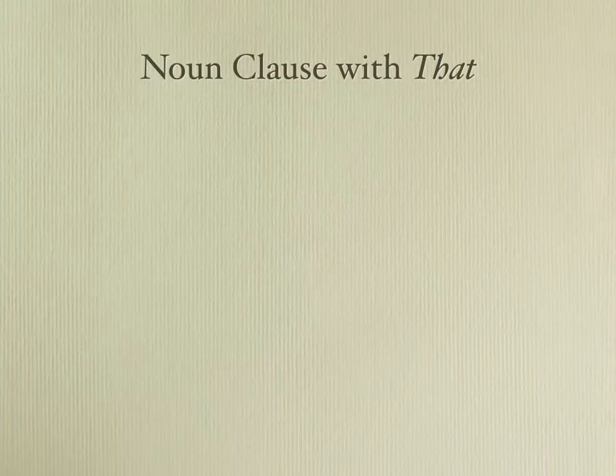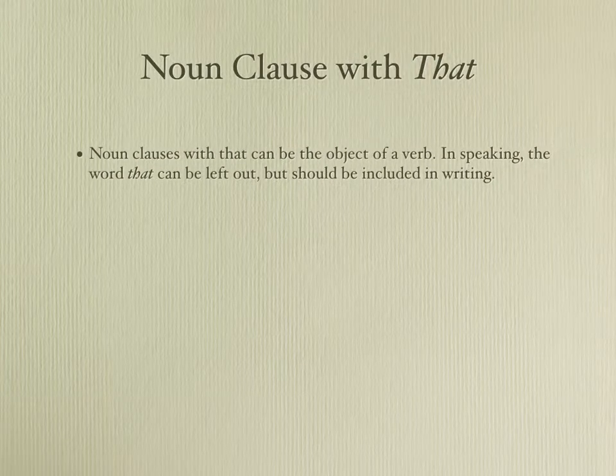The last type of noun clause that you are probably more familiar with is a noun clause that uses that as the connecting word. Noun clauses can often be the object of a verb. In that case, when the noun clause is the object of certain verbs, then we use that to connect that noun clause to the verb. In speaking, the word that can often be left out, but it should be included in writing.